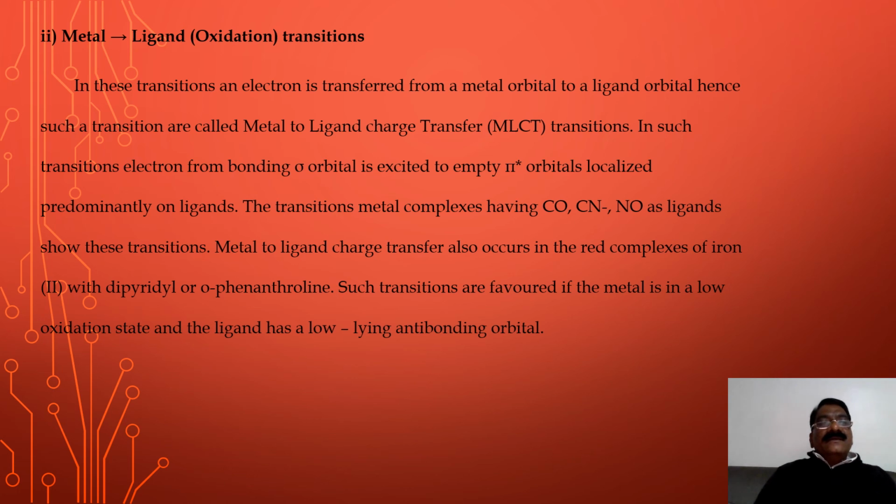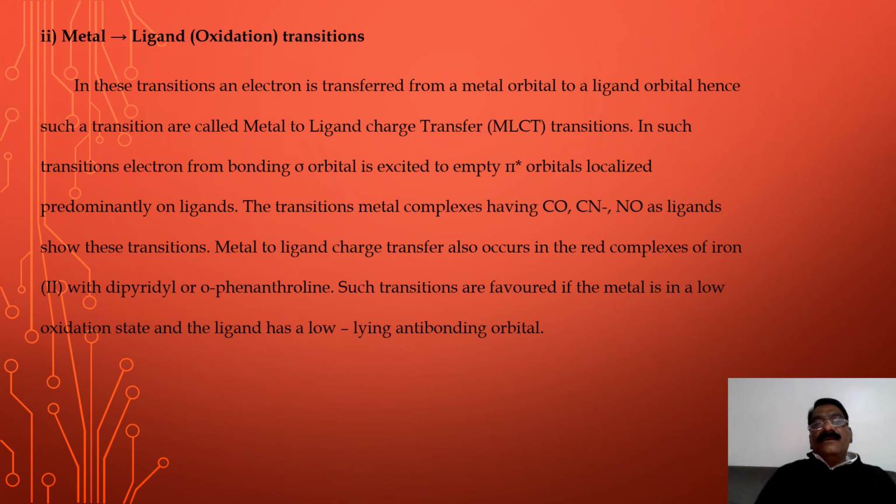In this transition, an electron is transferred from a metal orbital to a ligand orbital. Hence, such transitions are called metal to ligand charge transfer transitions, MLCT. In such transitions, an electron from a bonding sigma orbital is excited to the empty pi star orbitals localized predominantly on ligands.